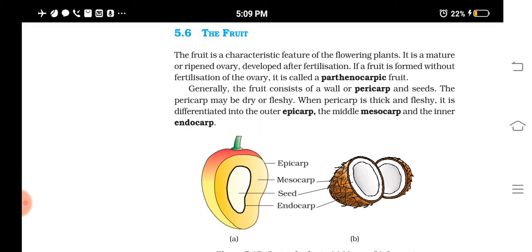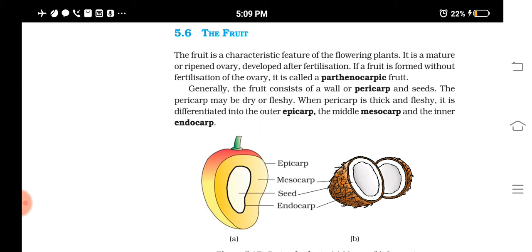Just near to the mango seed, if you open the seed, you can see that there are cotyledons and embryo, isn't it? So the seed will have that. Just near to the seed you can see the endocarp, then mesocarp and epicarp, which are the different layers of the pericarp.